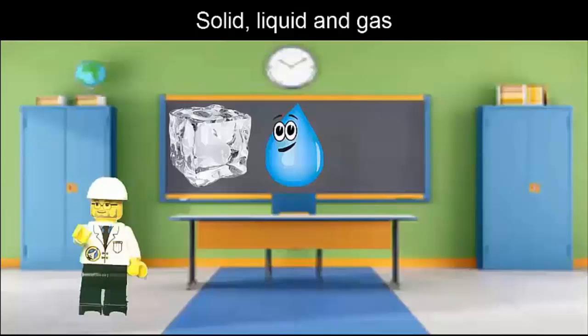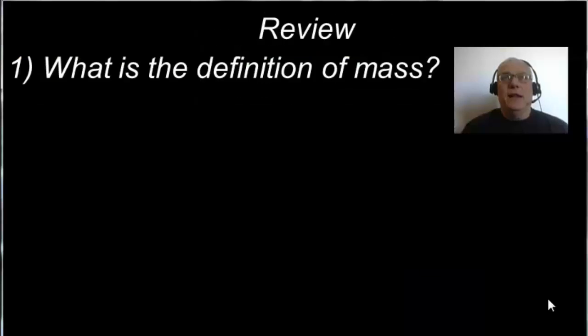Solid, liquid, and gas. Now let's do a real quick review of what we've learned. First of all, the definition of mass is, and what I'm going to do is I'm going to pause for a second. You can pause the video and answer it on your own, and then just continue when you're ready to go. So what is the definition of mass?